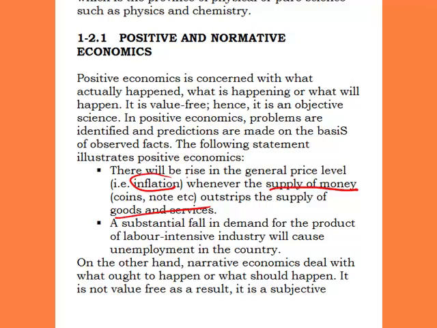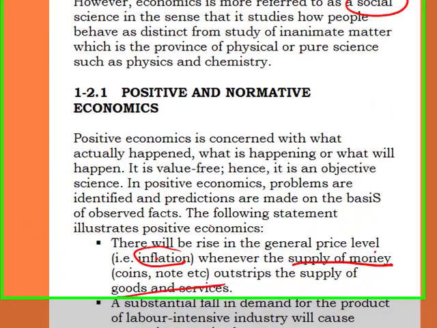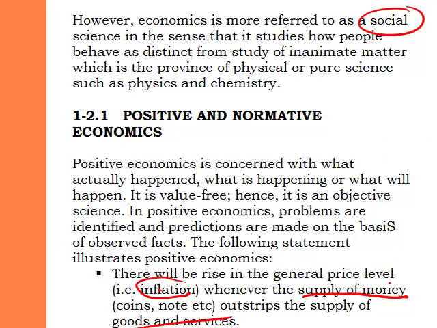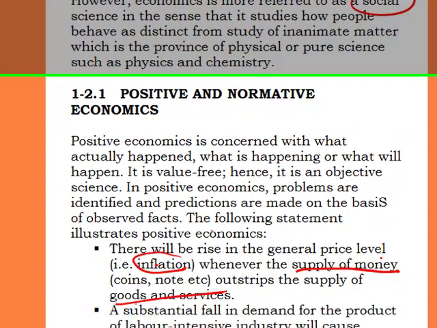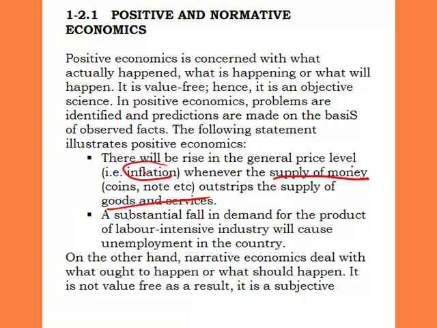So what this is saying, as positive economics, is that there will be a rise in the general price level. We were not just making a prediction. There is a reason, and that reason is verifiable: if the supply of money is more than the goods and services, it means prices rise. It is objective economics, because inflation can only occur when the money in circulation is more than the goods and services in circulation. That is positive economics, because it is value free, not judgmental, not biased, because it is premised on fact. Any issue in economics that is premised on verifiable facts, verifiable data, we call positive economics.